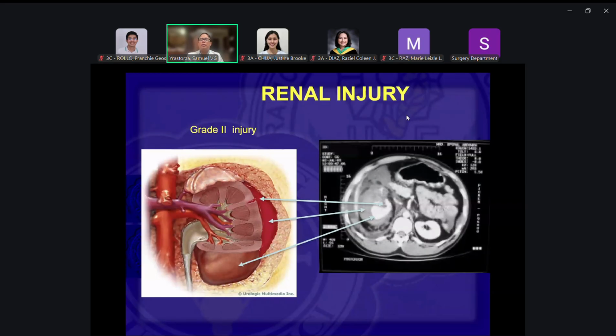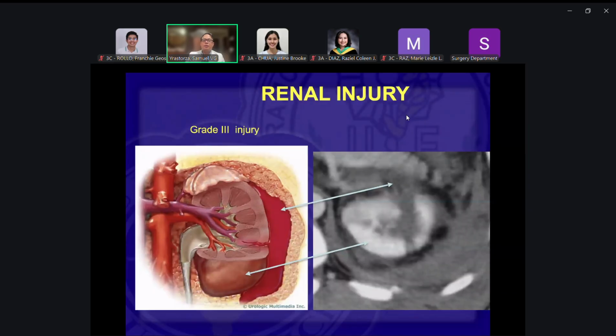Okay, and you see here at the topmost pointer, that's where the laceration is in the kidney, and that can be seen on your CT scan. And that's why CT scan is very, very accurate. Okay. You can see the hematoma and that. So the white thing, the kidney, you use the dye so that the kidney lights up and you'll be able to visualize the kidney. Okay, so that's the hematoma and that's the kidney there.